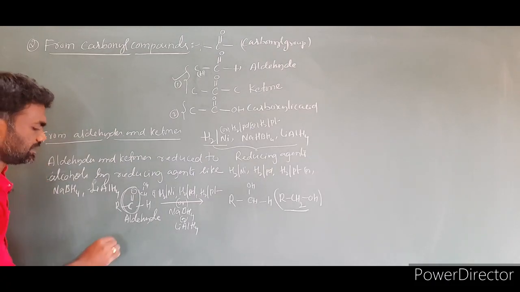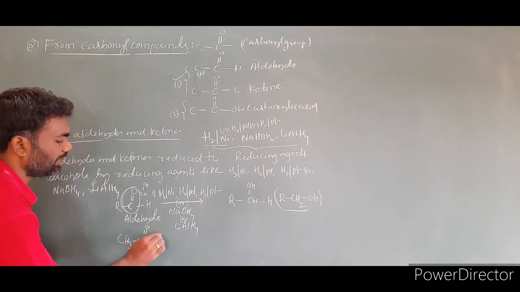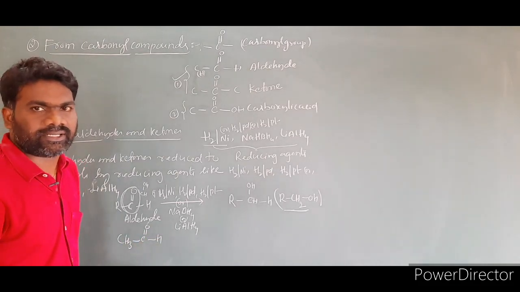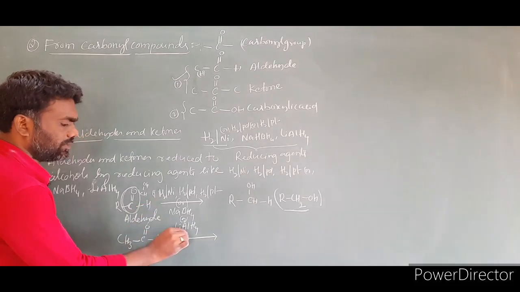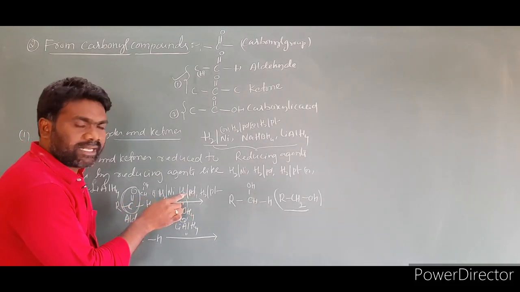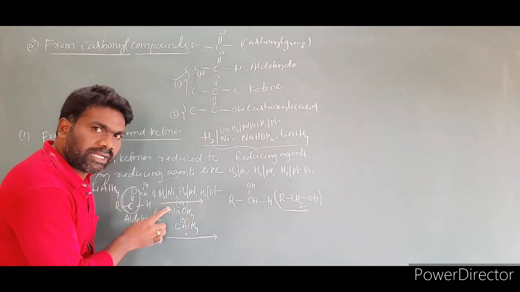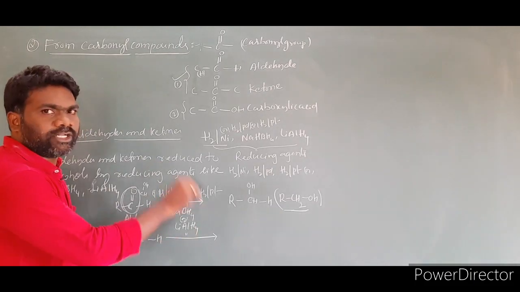I will take one general example. CH3 C double bond O H. This is an aldehyde. Then I am treating it with H2 by Ni, H2 by Pt, or H2 by Pd, or sodium borohydride, or lithium aluminum hydride. These are the reducing agents I took.